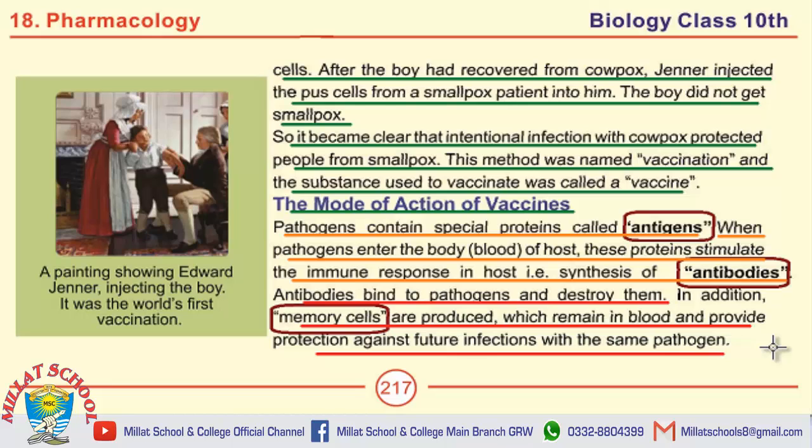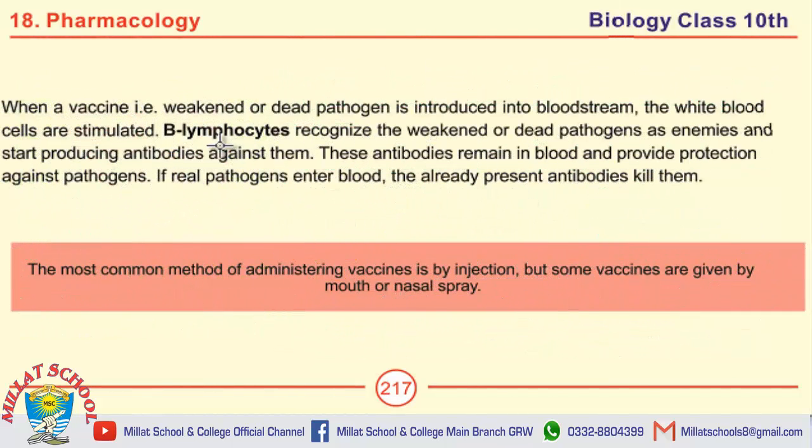If we talk about some of the important MCQs on this page, the first MCQ is taken from the definition of antigens: pathogens contain special proteins called antigens. Antibodies bind to pathogens and destroy them. Protection against future infection is provided by memory cells. The action of vaccine is included in this paragraph.